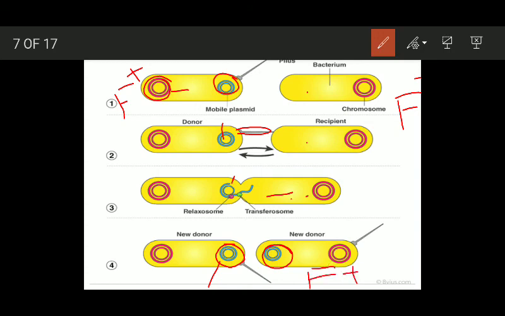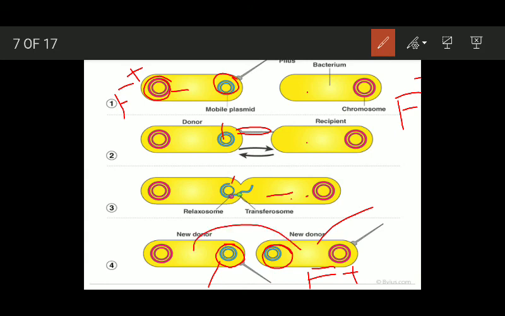So at the end you will see both the cells contain the F factor and are F positive. You can say that this act of conjugation has created an F positive cell out of an F negative cell due to the transfer of plasmid from donor cell to recipient cell.